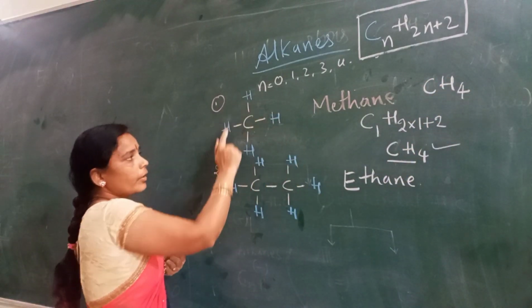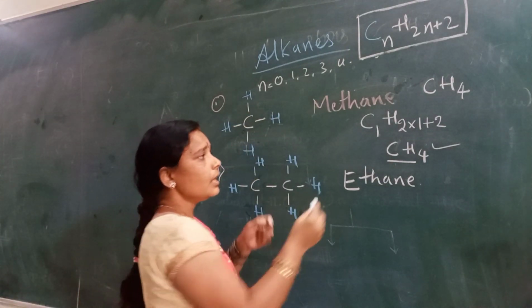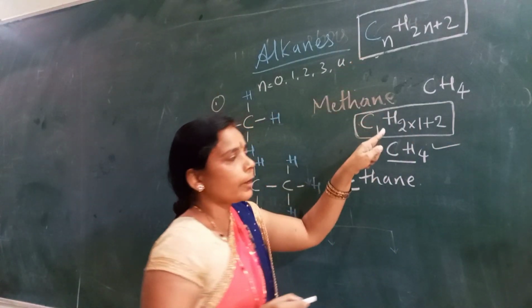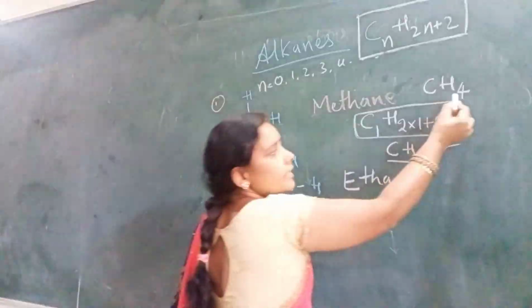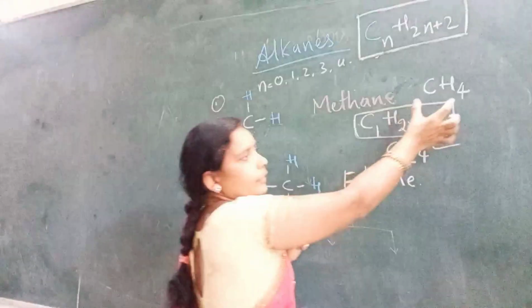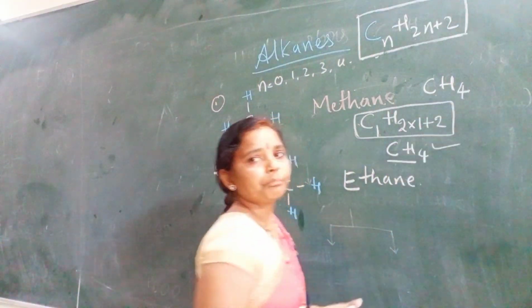Writing the bondings with hydrogen is the structural formula of methane. We are summarizing the general formula for methane, and this is the condensed formula. This is the structural formula, or we can say the molecular formula of methane is CH4.